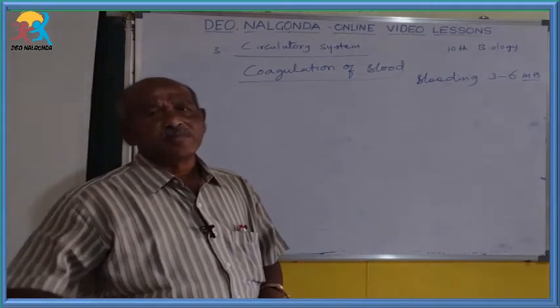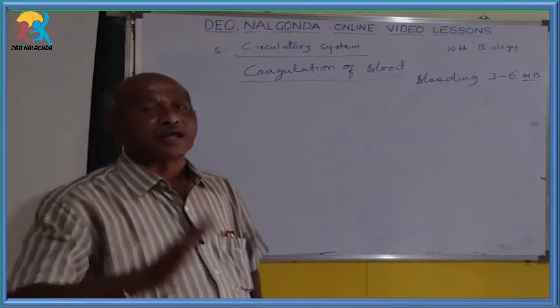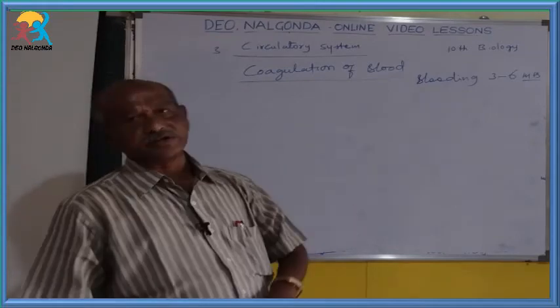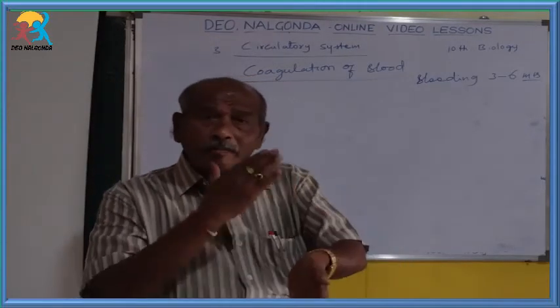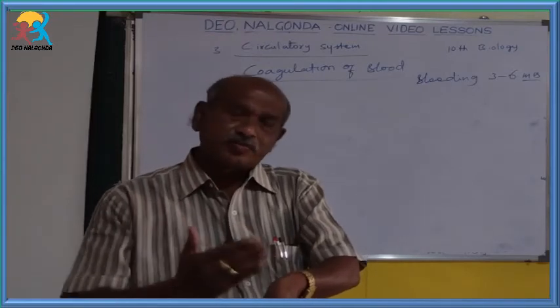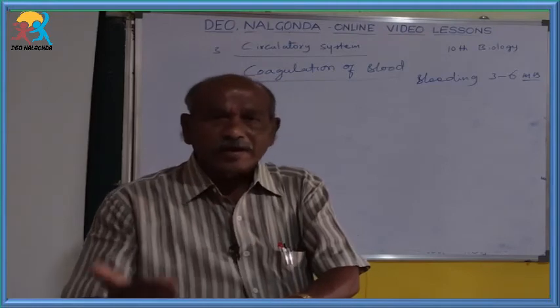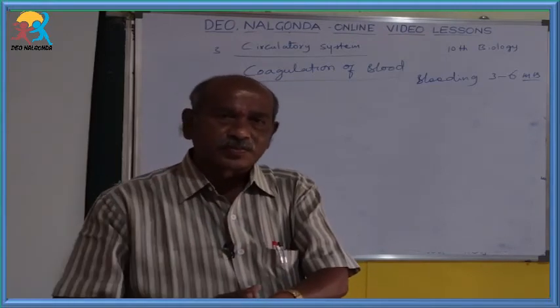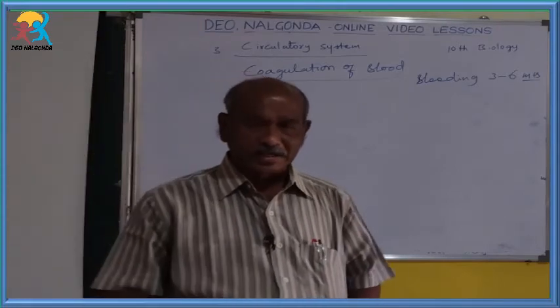Minimum 3 minutes, maximum 6 minutes, the blood stops due to clotting. That is called the coagulation of blood. How is it possible? Whenever a blood vessel is cut, whether in a small accident or a big accident, blood vessels are cut and bleeding takes place.